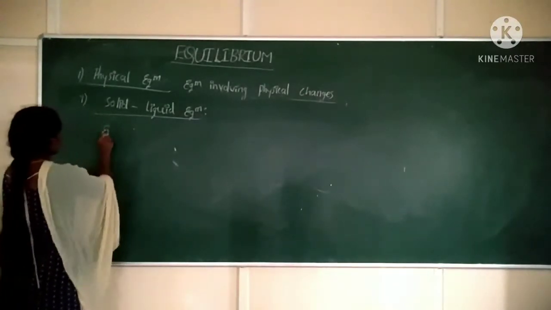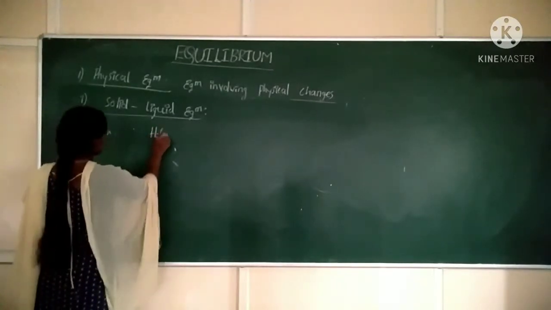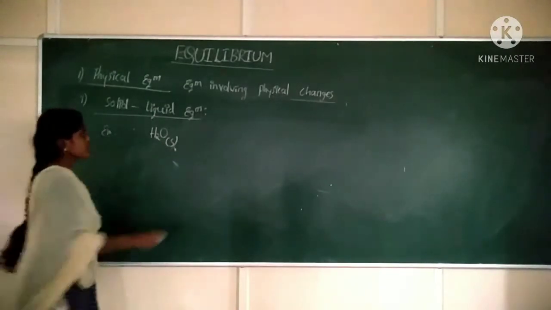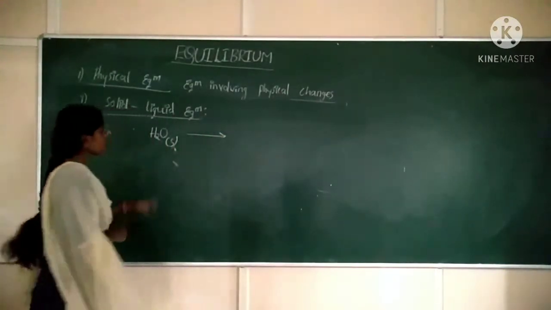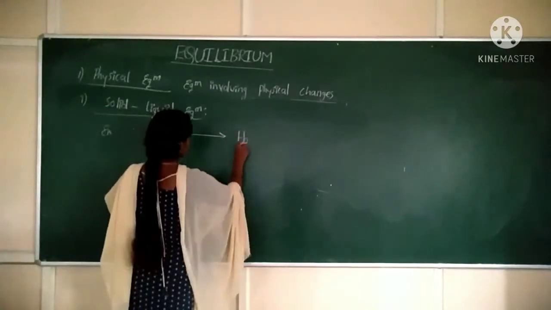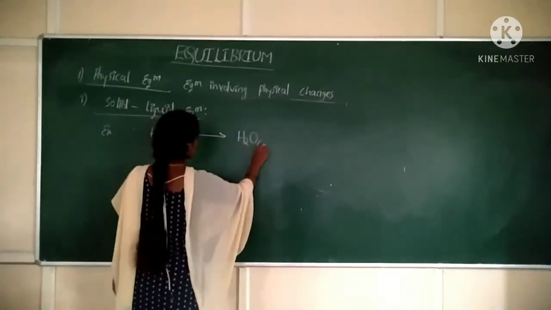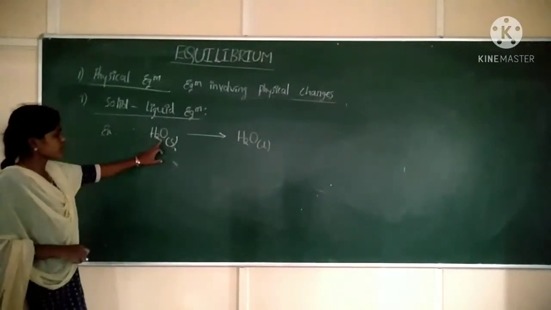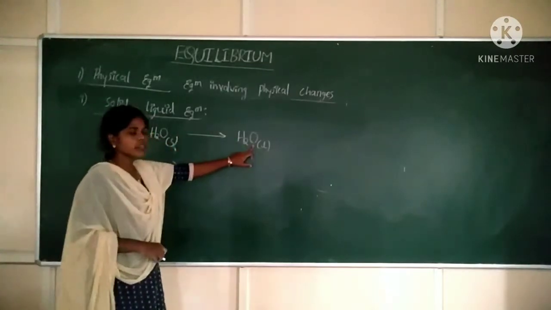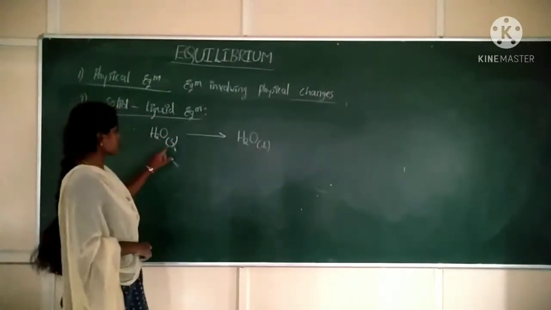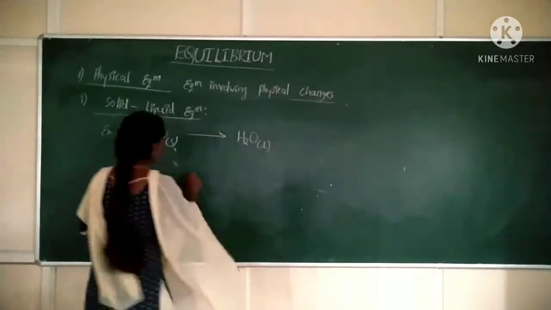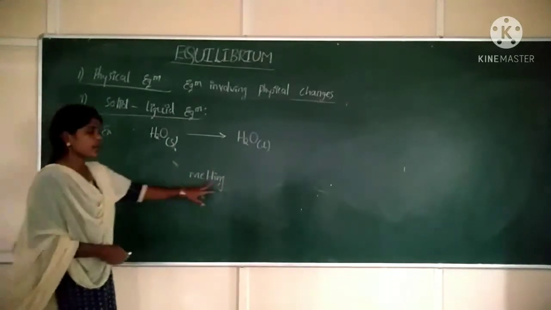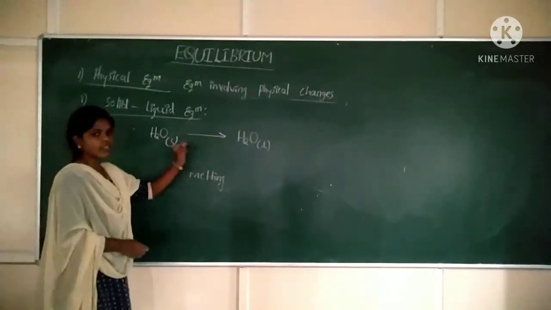So take an example. H2O, which is present in a solid state, that is ice, converts into liquid. The conversion of solid water, that is the conversion of ice into liquid water, can be called as which process? Conversion of solid into liquid can be called as what? Melting. And this is one tendency.